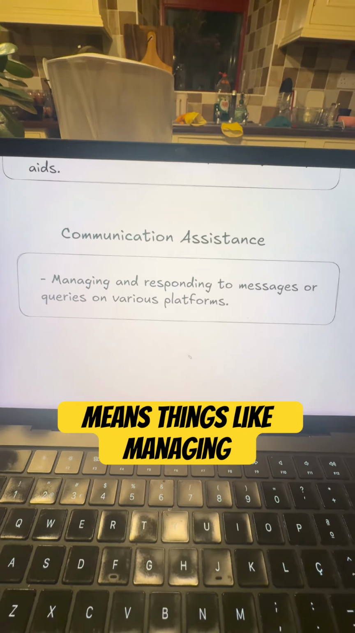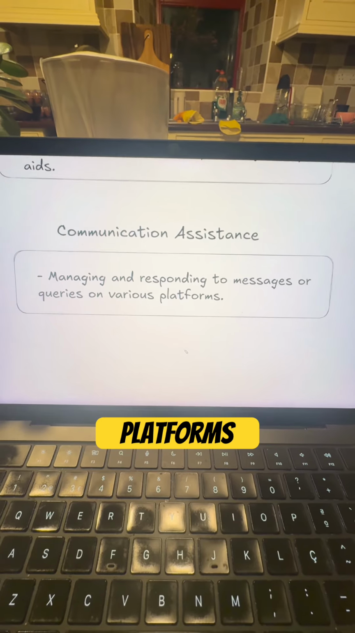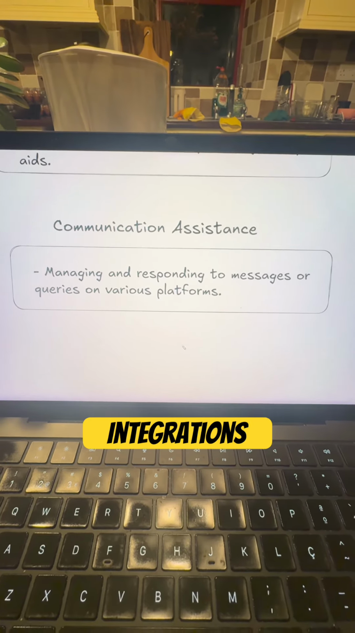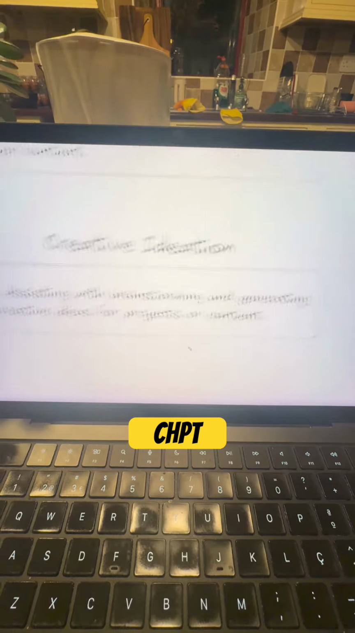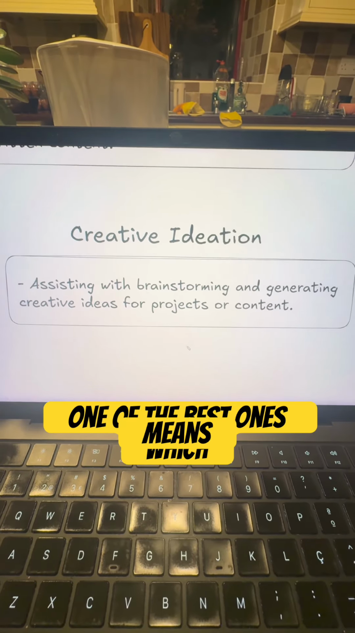Finally, communication assistance. That means things like managing and responding to messages or queries on various platforms. A lot of people use Slack integrations with Claude, ChatGPT.